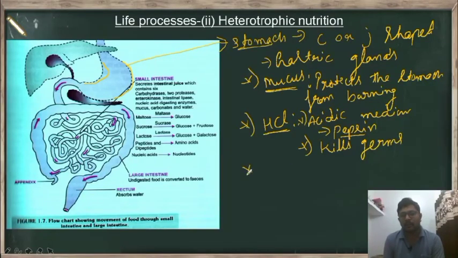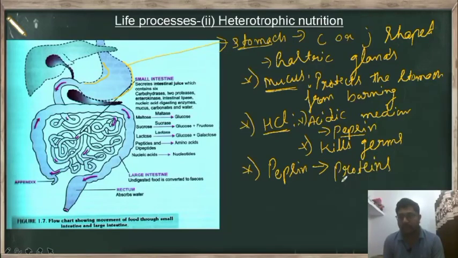And then along with that, the gastric glands which are present in the stomach also secrete the enzyme called as pepsin. Now what is the function of this pepsin? So pepsin is a digestive enzyme which breaks the proteins.